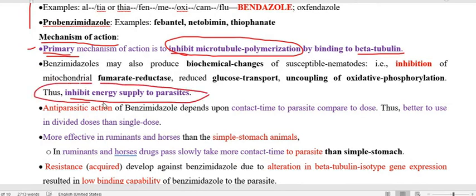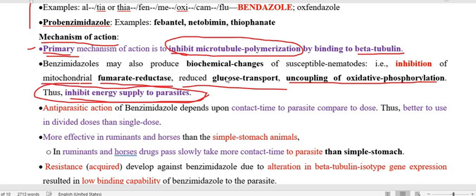How do they inhibit it? Either they uncouple oxidative phosphorylation, or reduce glucose transport, or inhibit the enzyme participating in the energy system, that is the mitochondrial fumarate reductase.